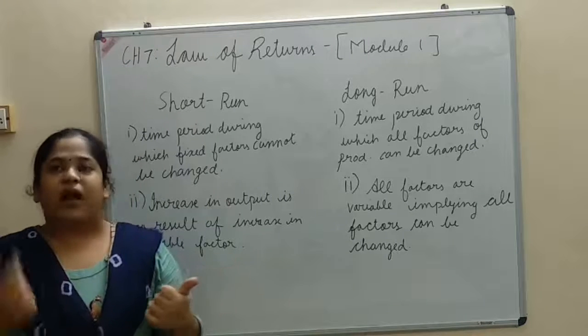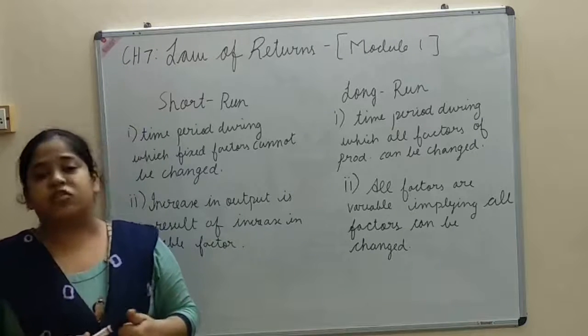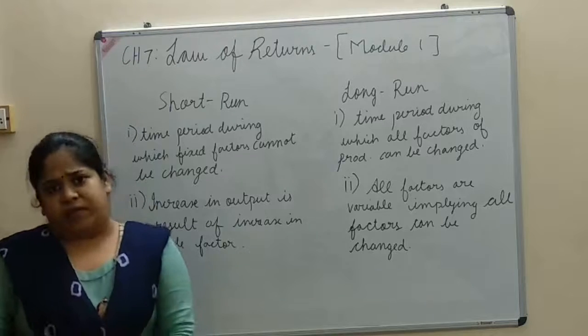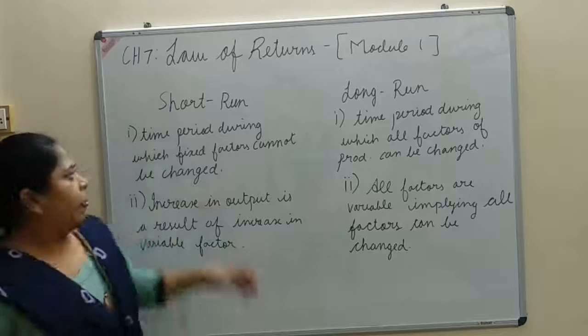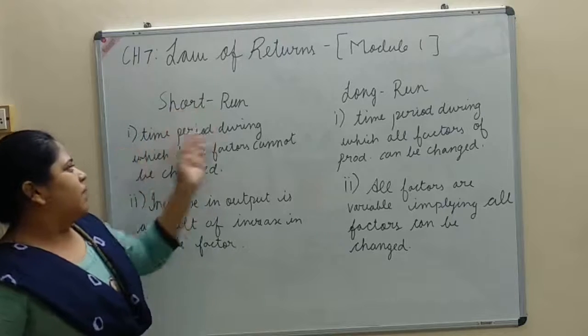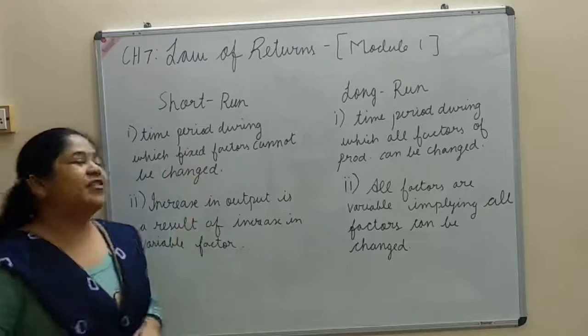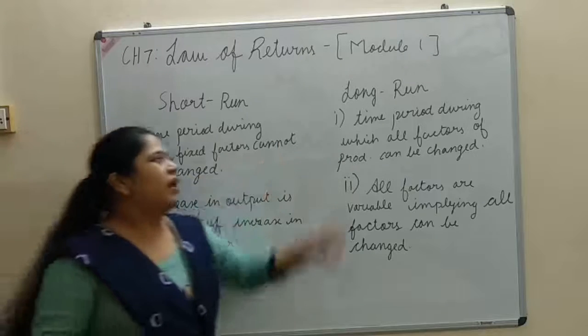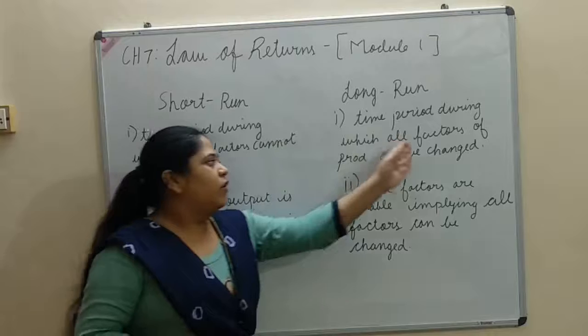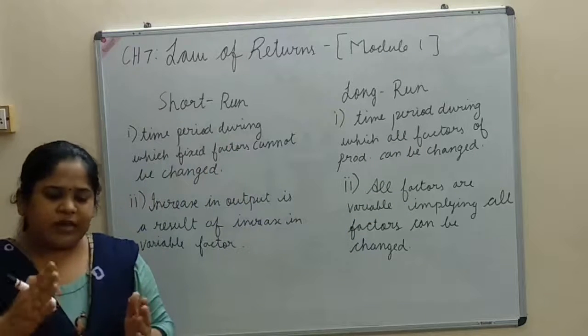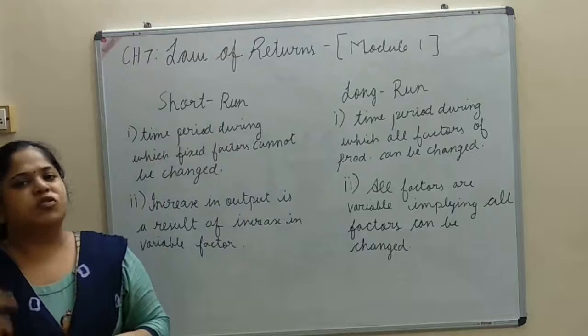Fixed factors are the factors that cannot be changed in short run because short run is a very short time period. Long run is the time period during which all factors of production can be changed.